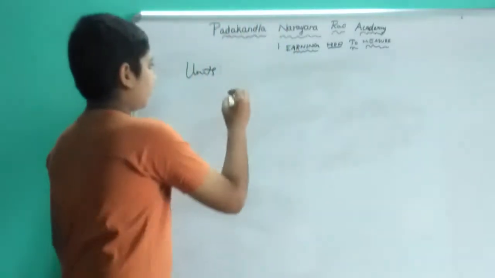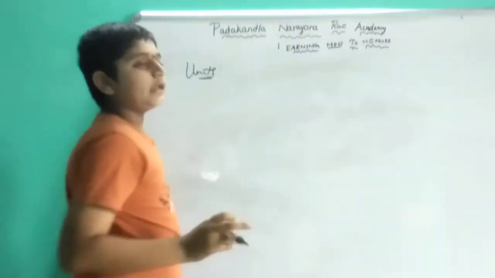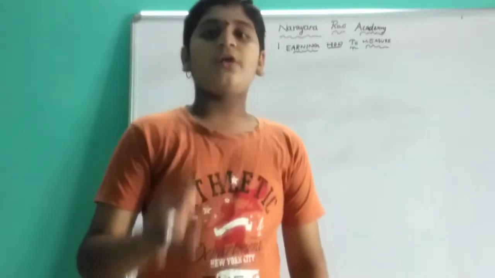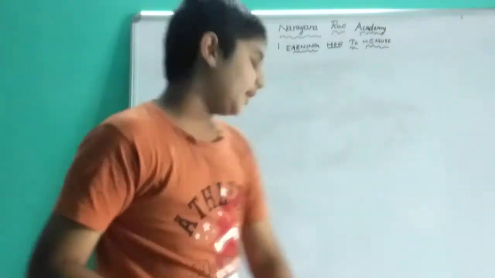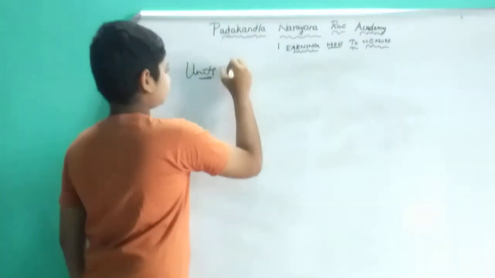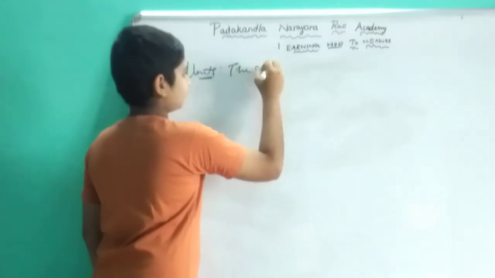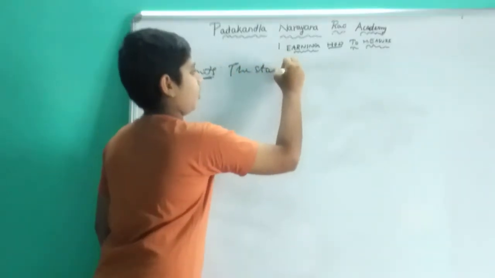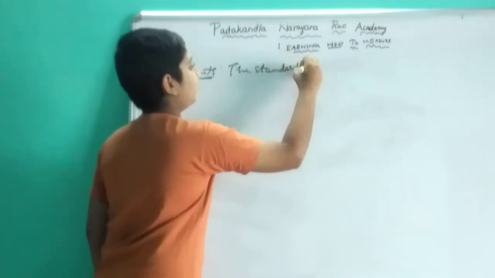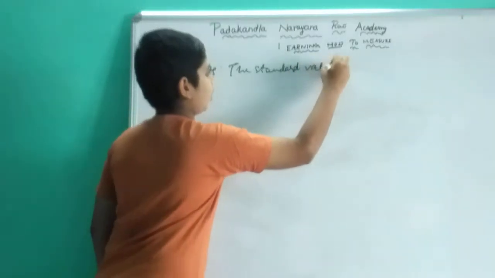So unit is nothing but the standard value of a physical quantity. Or in one word answer, standard value of physical quantity.